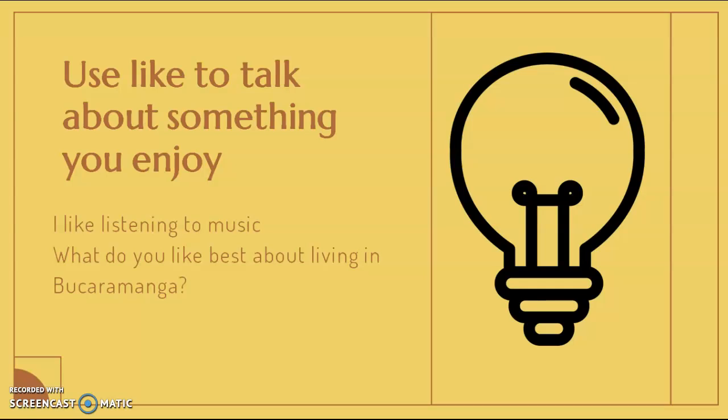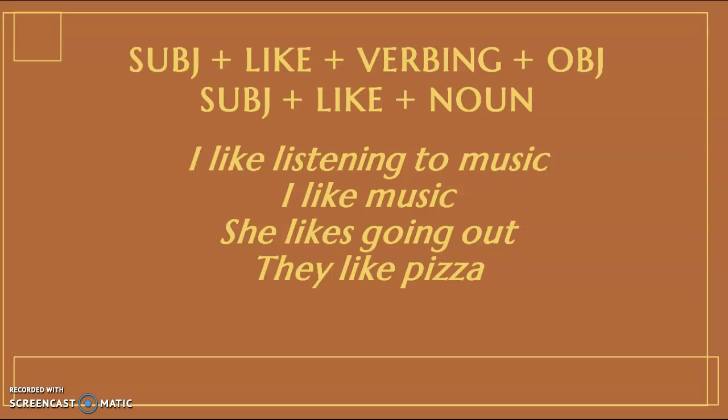Okay, I can use "like" for questions, so I can say, what do you like best about living in Bucaramanga? And in this sentence, the person has to mention maybe an activity or probably a characteristic. Okay? "Like" can also be used in negative sentences. So, for example, I can say, I don't like him or I don't like her. Okay? Meaning a negative connotation about that person.